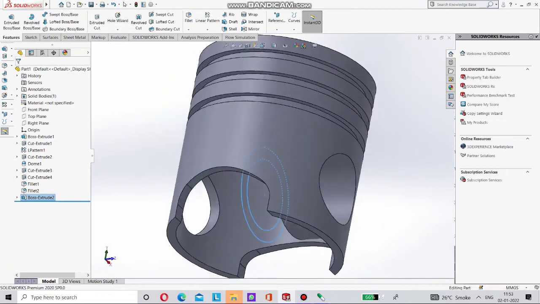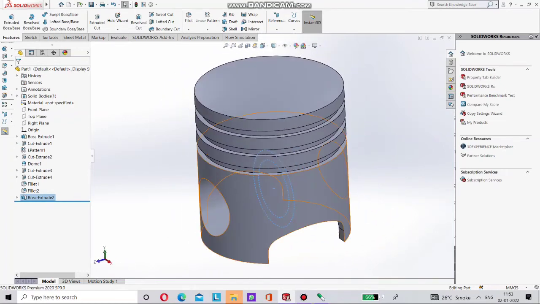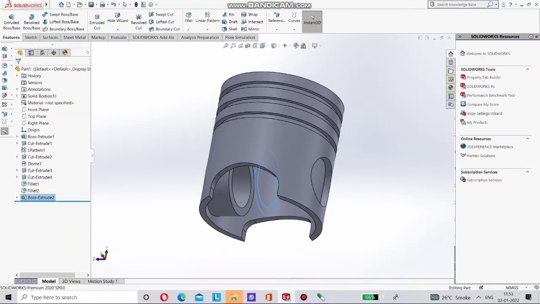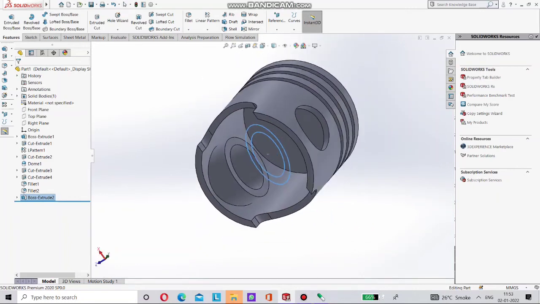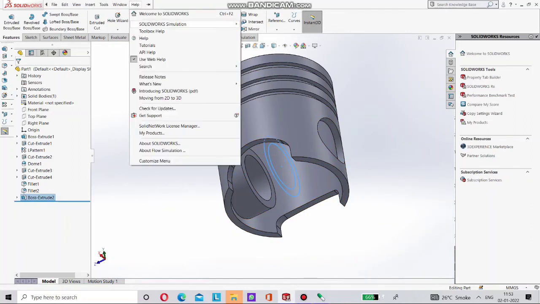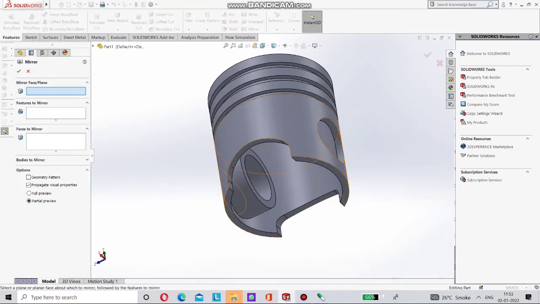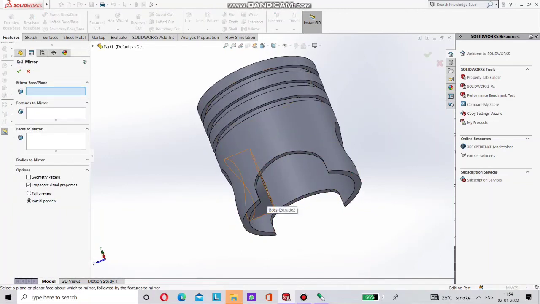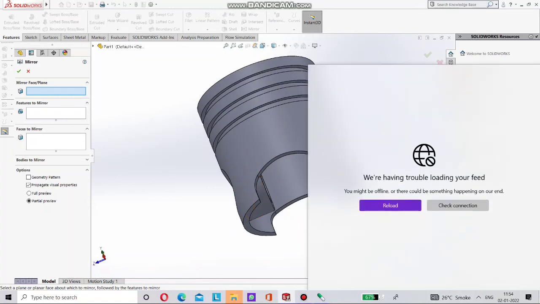Now we have to make one more slot through this piston on the opposite side, so we have to mirror this. That's why we need a mid plane. We take Mirror from Features and select this surface.